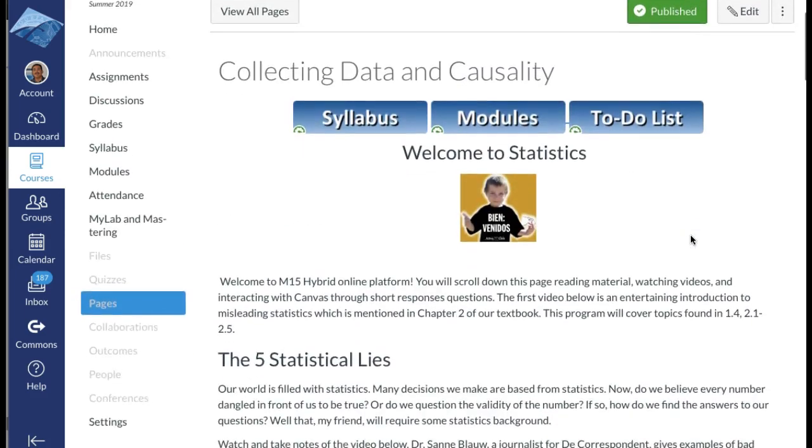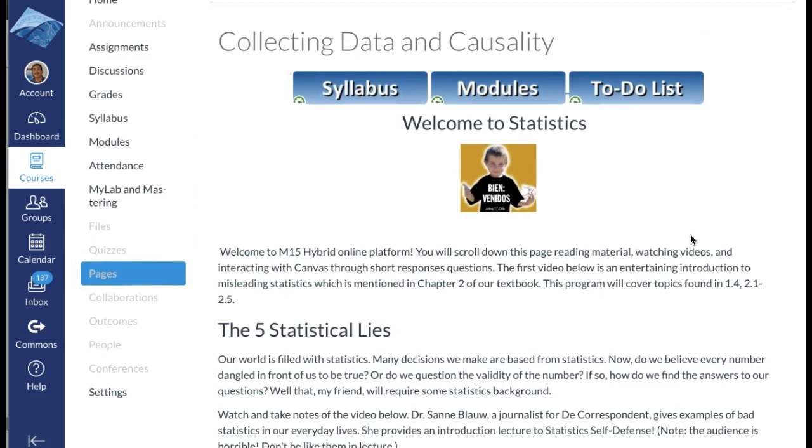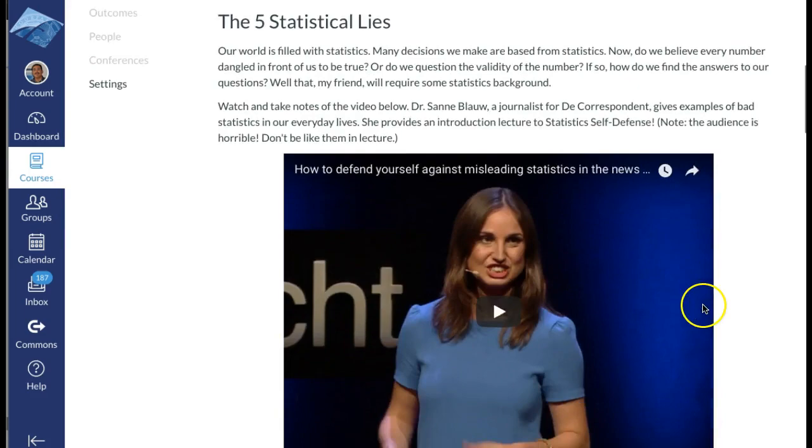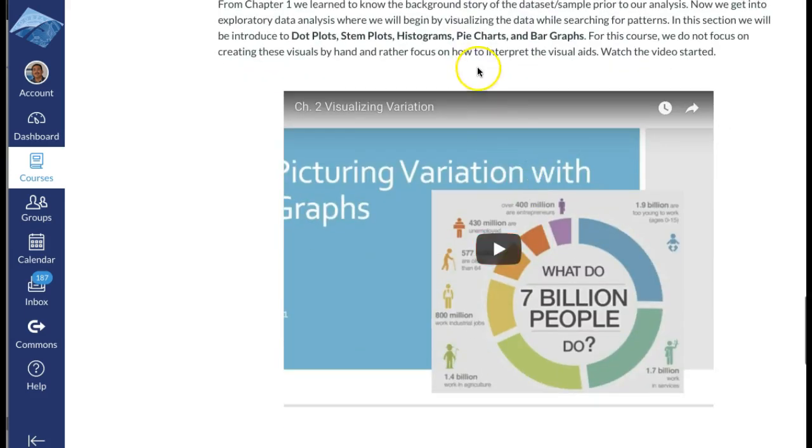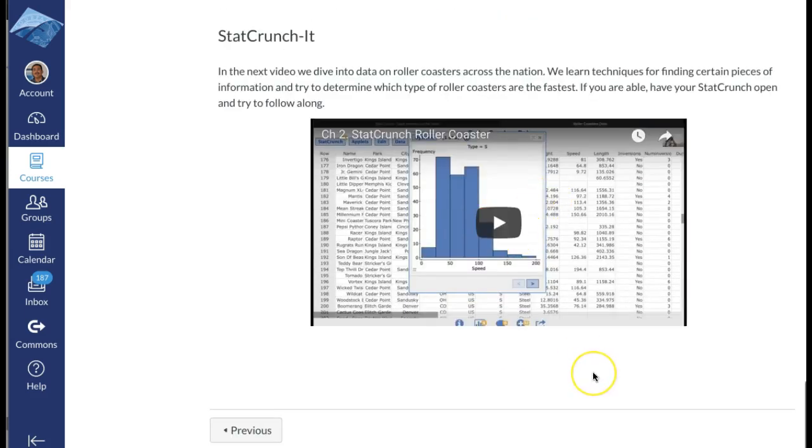That's how the online portion will work here. Hopefully I can create these pages for every class that I consider online, like our Monday, Wednesday class. Then you can just go through here, read, watch a video, interact, read, watch a video, interact, done. Hopefully this format will work well, and of course I appreciate any feedback that you have as we move through the session. This is your class assignment to do before our next meeting.